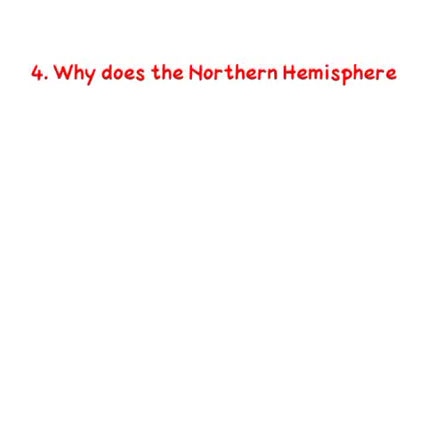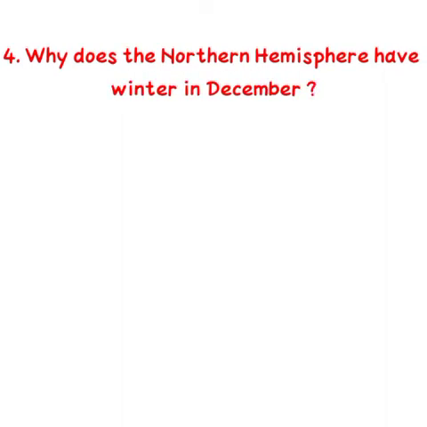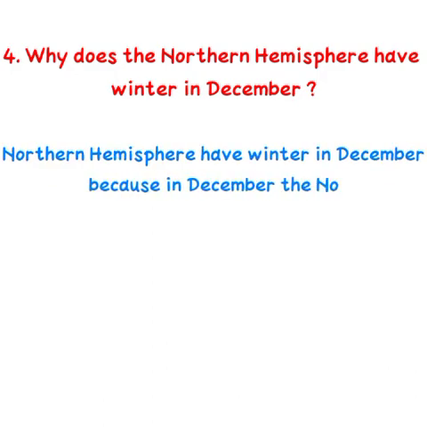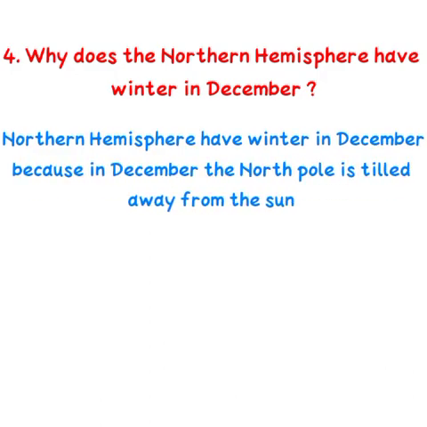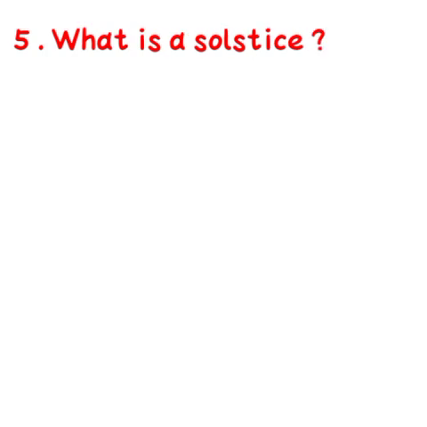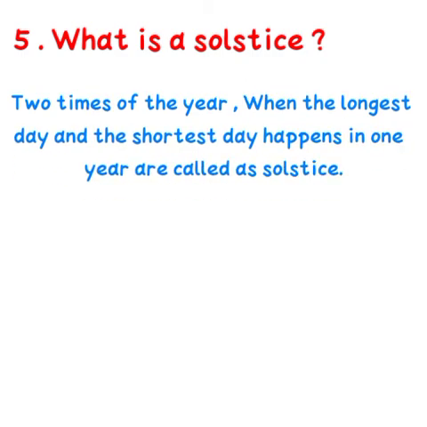Now comes the fourth question. Why does the northern hemisphere have winter in December? The answer is, the northern hemisphere has winter in December because in December the north pole is tilted away from the sun. That's why in December the northern hemisphere has winter. Now comes the fifth question. What is a solstice? The answer is, the 2 times of the year when the longest day and the shortest day happen are called solstices.